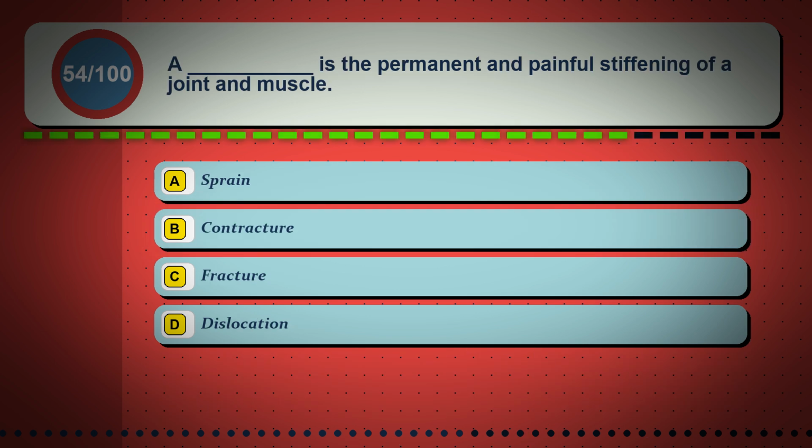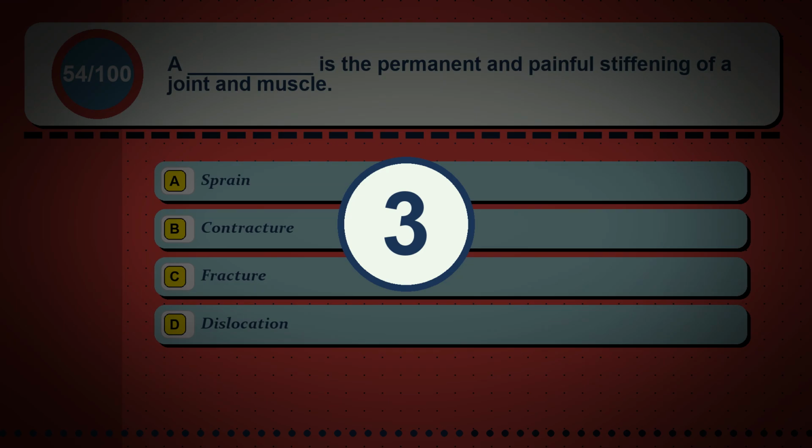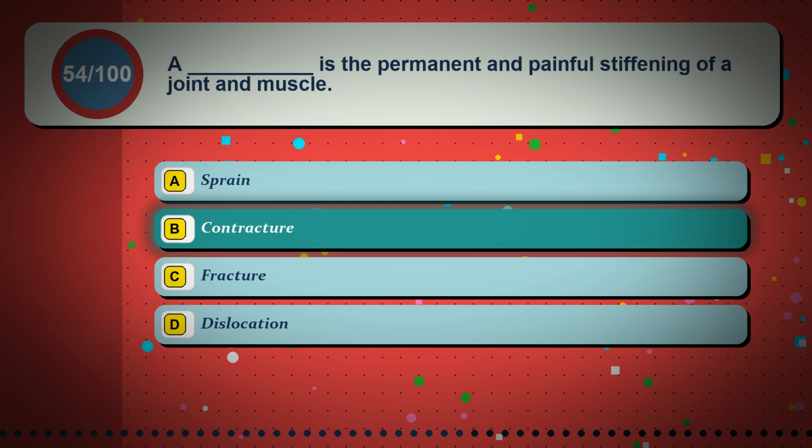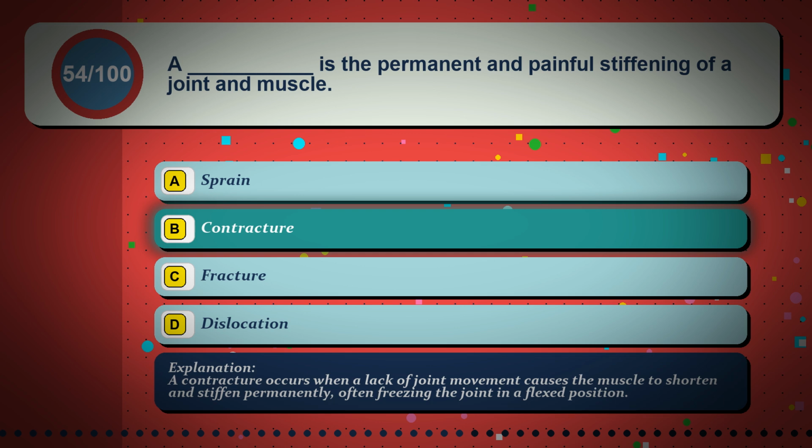Question 54. A blank is the permanent and painful stiffening of a joint and muscle. Option A, a sprain. Option B, a contracture. Option C, fracture. Option D, dislocation. The correct answer is option B, contracture. A contracture occurs when a lack of joint movement causes the muscle to shorten and stiffen permanently, often freezing the joint in a flexed position.